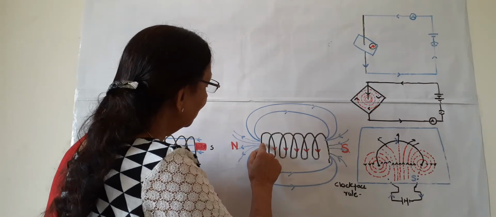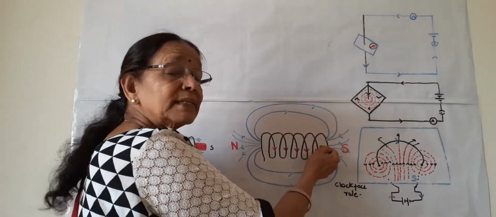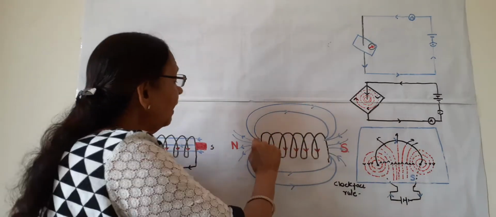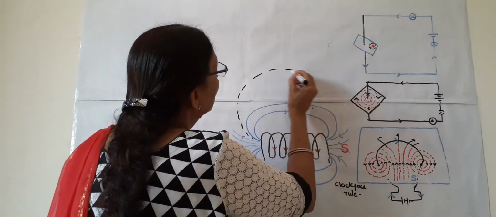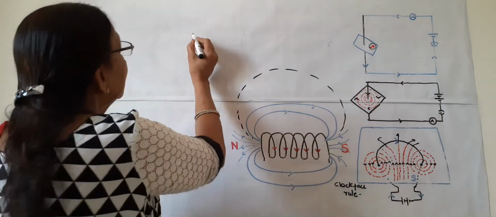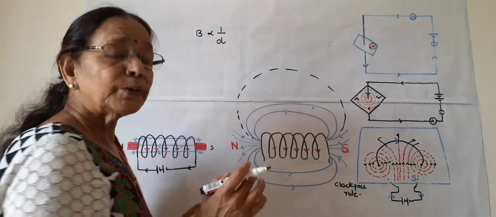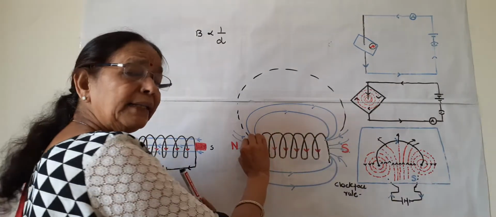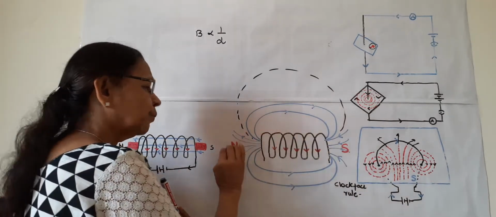Here the magnetic field lines emerge from the north pole, form an ellipse and go inside the south pole. In this way, here the lines are elliptical, and as we go far from the bar magnet or far from this solenoid, the circles become bigger and bigger. The same thing, that is B is inversely proportional to distance. Here also the same thing. And second thing, as in a bar magnet, inside the magnet, the lines are straight and they go from south to north.